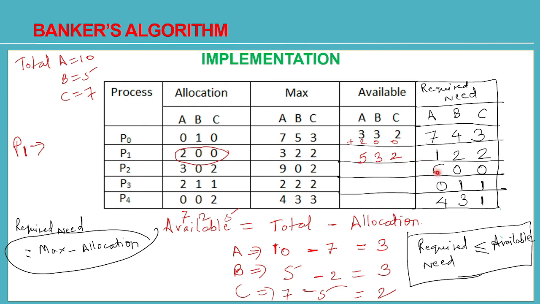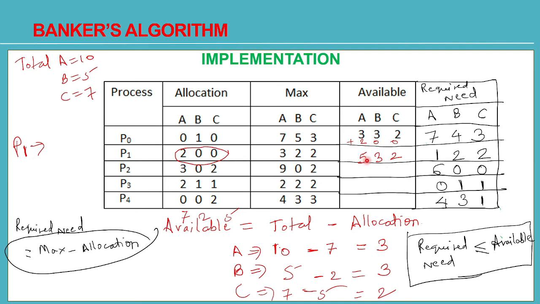Okay, but P2 needs 6 instances of A. Currently available are only 5. The system can at the most give it 5 instances. A needs 6, so here itself you know that the request can't be fulfilled. You should have a minimum of 6 available resources with the system.